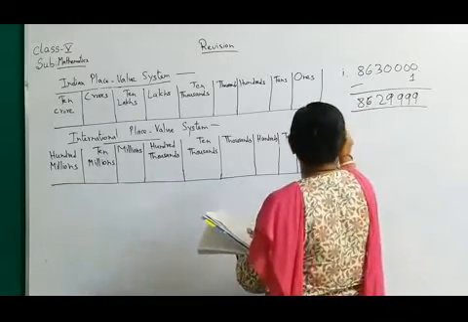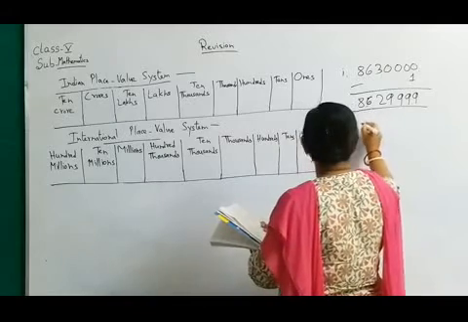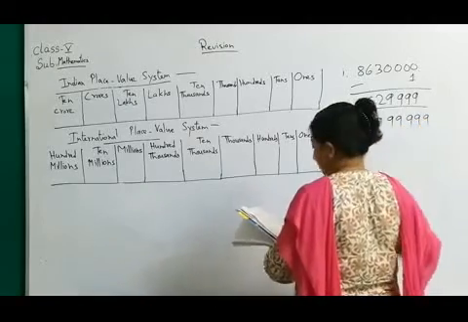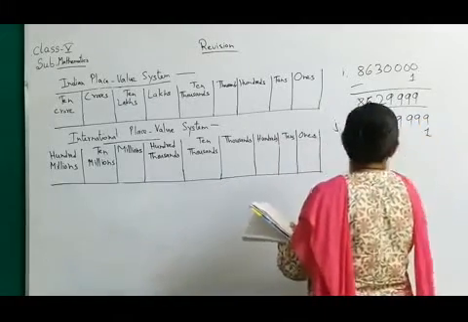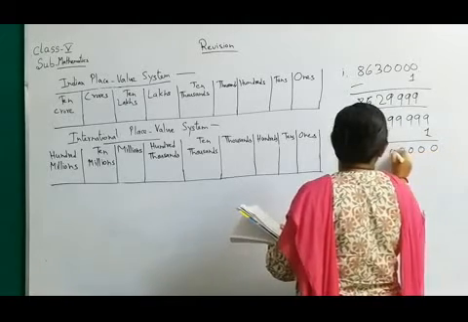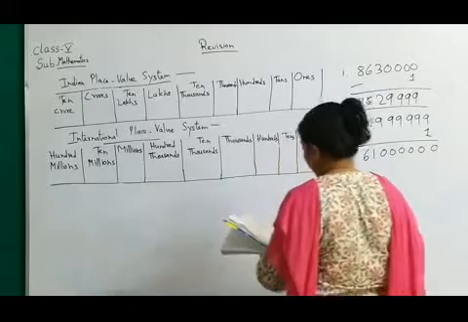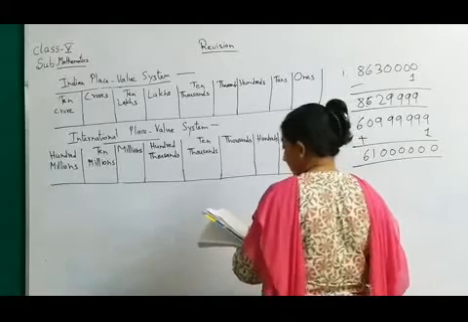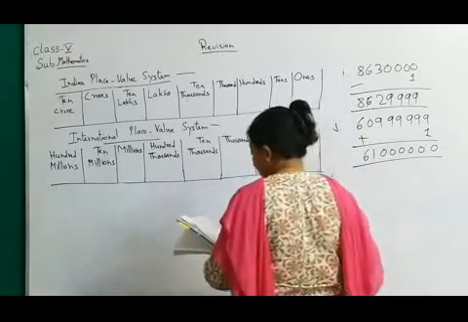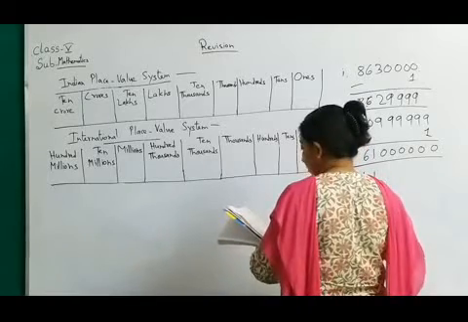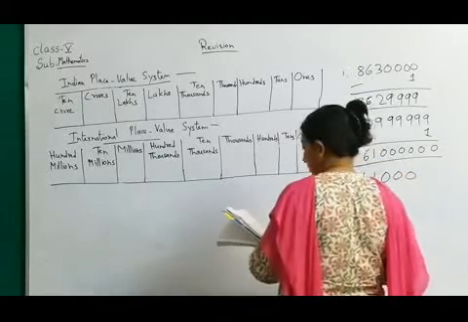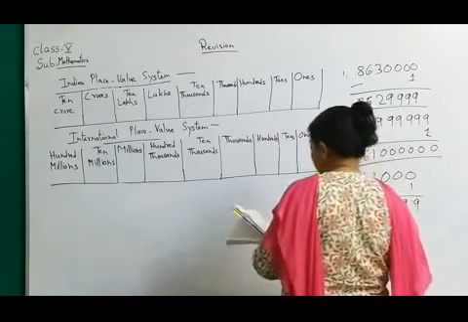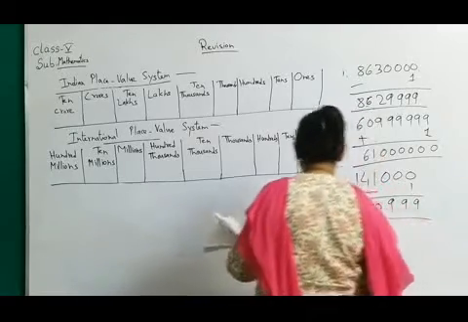Similarly, number J, you have to find the successor. It is given 609, then when you add 1 to this, it will be this one. Then number K, again successor and predecessor. It is given 141,000. You have to find the predecessor, that means minus 1. It will be 999 and then 0, 4 and 1.